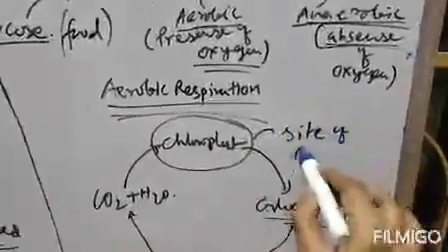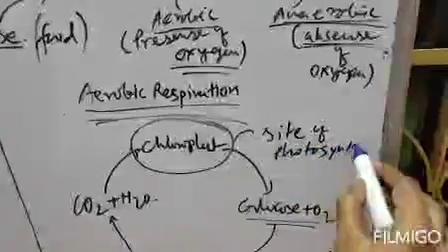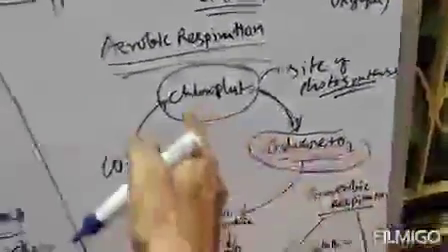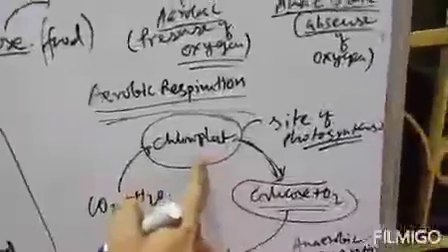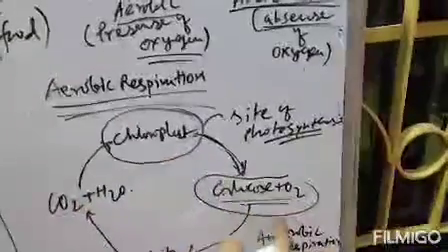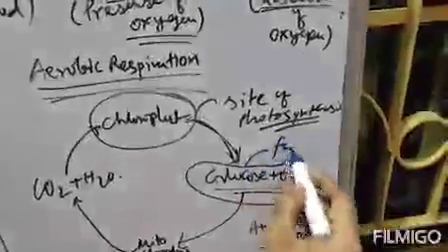Now what is aerobic respiration? Look at this flow chart. The first step is chloroplast. This is the site of photosynthesis, where photosynthesis occurs, that is in green plants or green leaves. Clear? From chloroplast it produces glucose and oxygen, the products of photosynthesis. That means it is generally known as food.